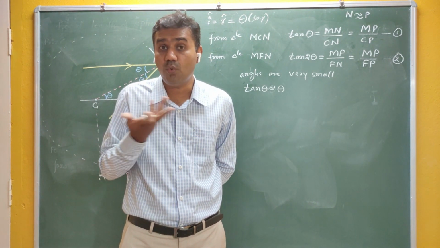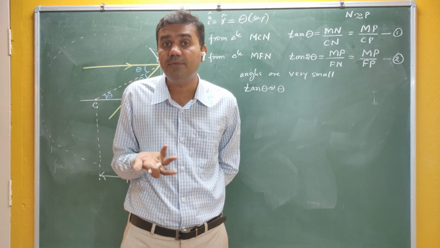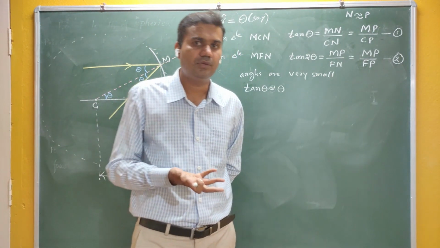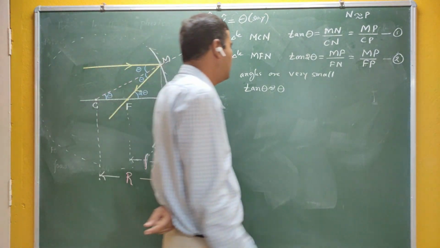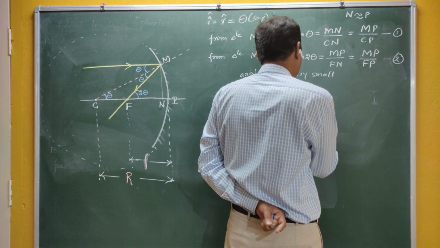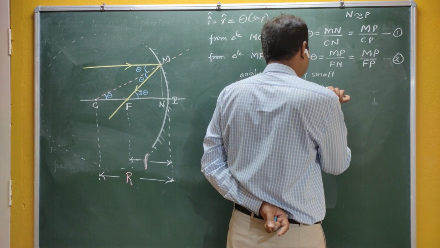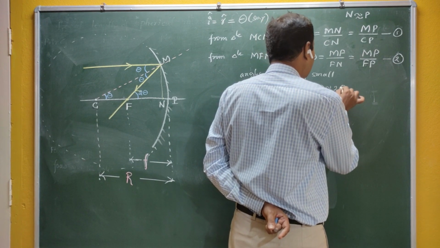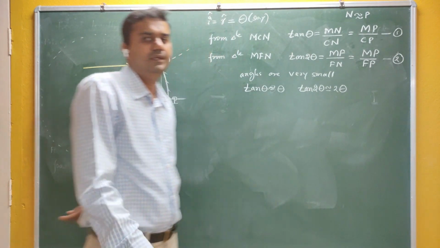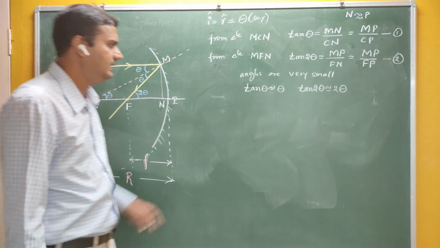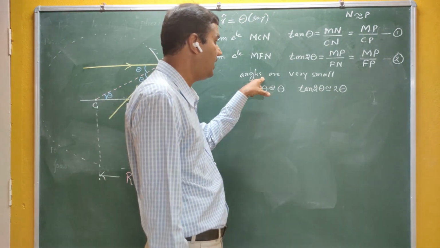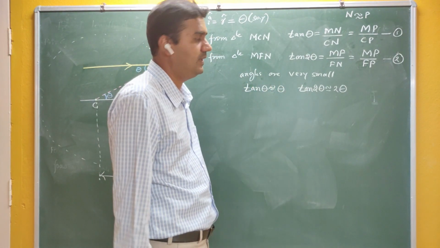Now, this condition is satisfied only when theta is small. If theta is small, then tan theta is approximately equal to theta. Similarly, tan of 2 theta is approximately equal to 2 theta. That higher-order term is negligible, and your function tan theta becomes theta only. The condition is that theta should be very small.